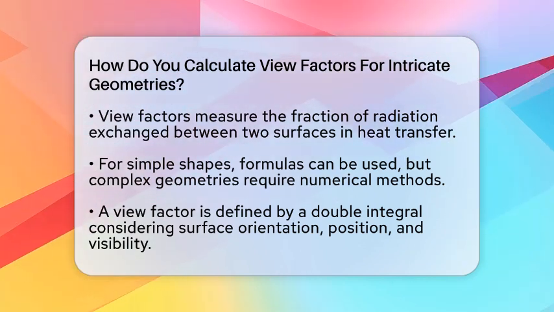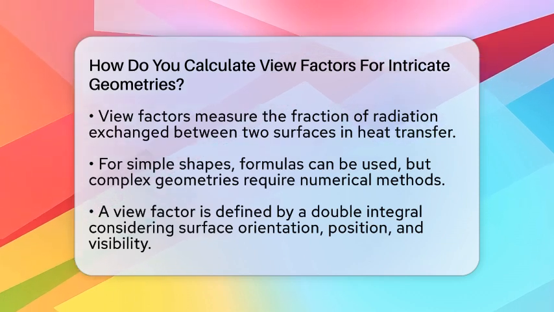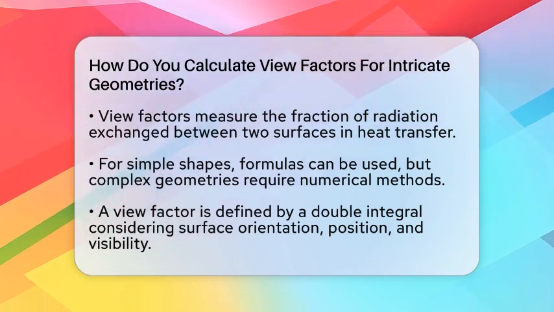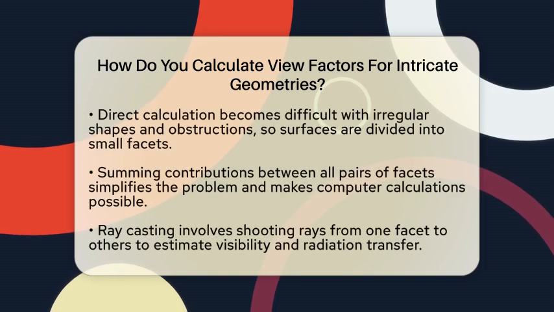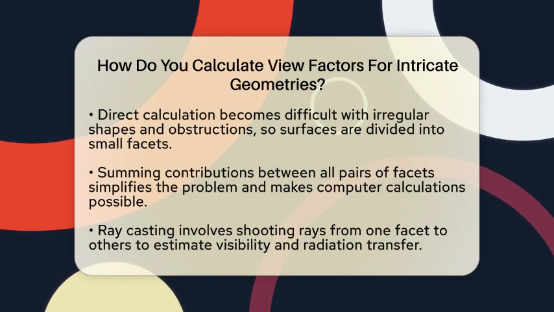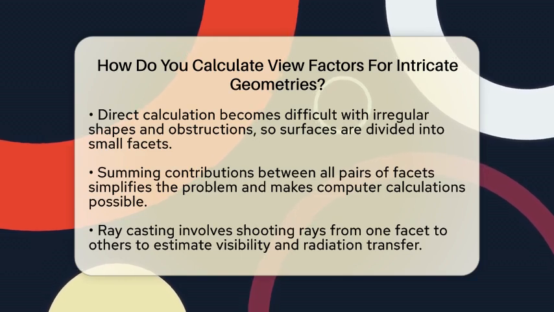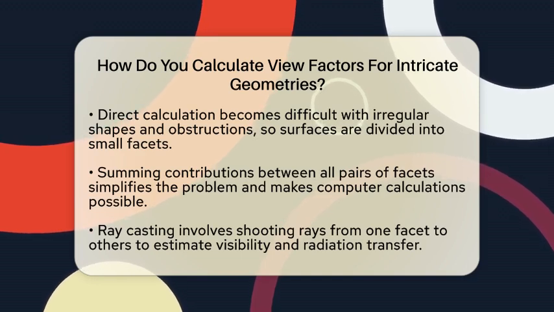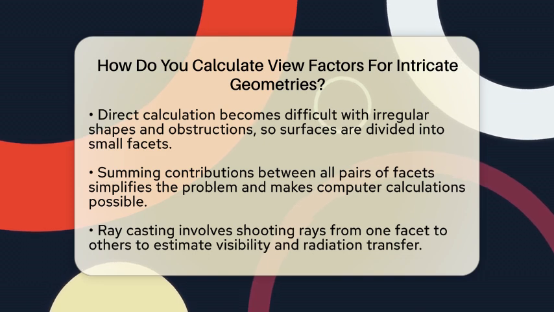To handle this, we break down the surfaces into many small pieces or facets. Think of it like dividing a complicated shape into tiny tiles. Each tile acts as a small, simple surface. Instead of trying to evaluate the integral over the entire shape at once, we sum up the contributions between all pairs of these tiny facets. This makes the problem manageable and allows us to use computers to do the heavy lifting.